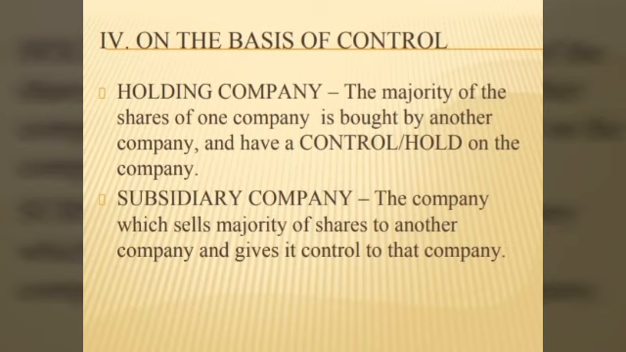Next one is subsidiary company. Subsidiary company is the one which sells majority of shares to some other company. So the company which sells majority of the shares to another company is giving its control to that company, so it is called a subsidiary company.